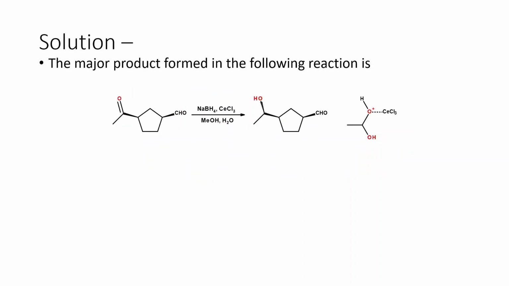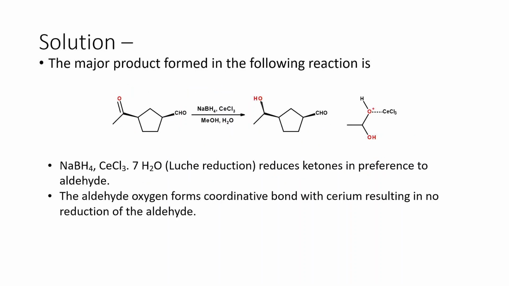So why that happens is simply because in the case of aldehyde, the cerium trichloride actually coordinates itself with the oxygen's lone pair, because cerium also belongs to the transition group metals. So there are vacant d orbitals, and the lone pair from the oxygen is given to the cerium metal. That is the reason this in a way protects the aldehydic oxygen.